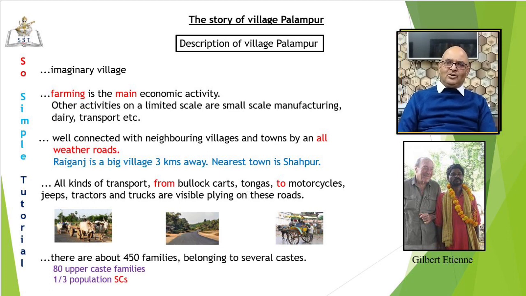This village has about 450 families belonging to several different castes. The 80 upper caste families own the majority of land in the village. Some of them have houses made of brick with cement plastering. The scheduled castes comprise one third of the population. They live in one corner of the village. Their houses are much smaller, made of mud and straw.